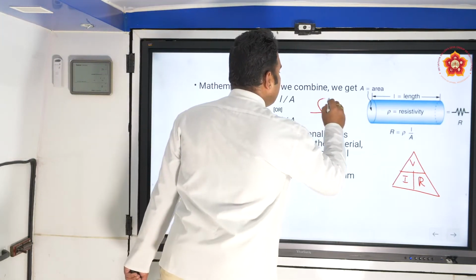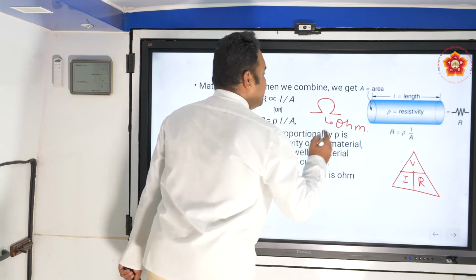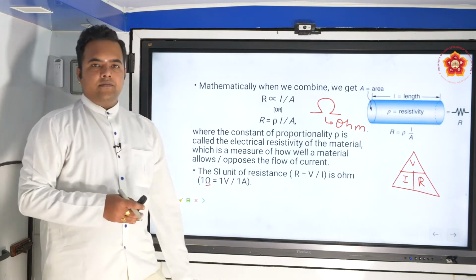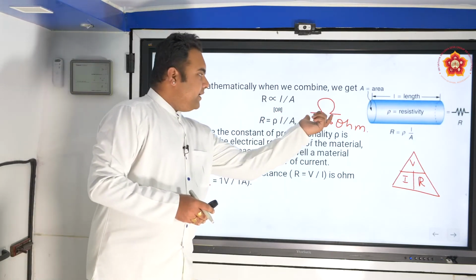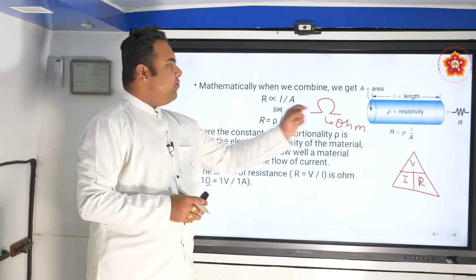This is how we write resistance, ohm. Again, this is another Greek alphabet which denotes the electrical resistance. So resistance is depicted like this, and the SI unit is ohm. This is how we write ohm.